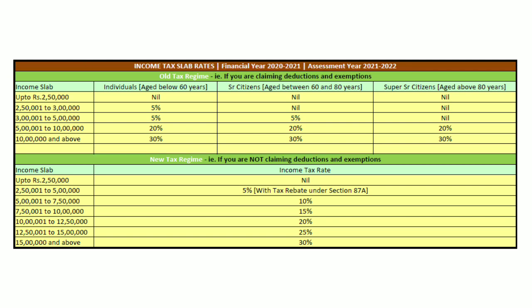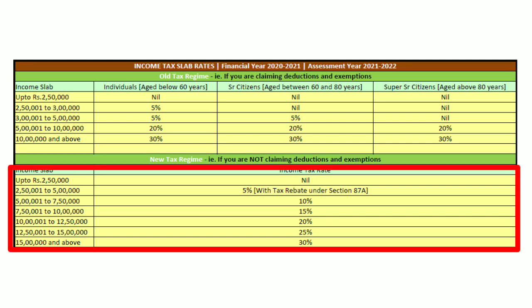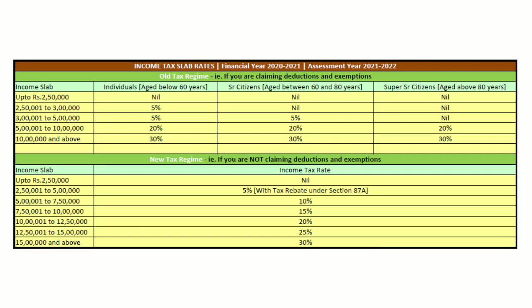Now, when it comes to the new regime, you have more benefit when it comes to the tax slab. Till 2.5 lakh rupees, it is exempted. From 2.5 to 5 lakhs, it is 5% tax. 5 to 7.5, it is 10%. 7.5 lakhs to 10 lakhs, it is 15%. 10 lakhs to 12.5, it is 20%. 12.5 to 15 lakhs, it is 25%. And above 15 lakhs, it is 30%. So you see, there is a lot of reduced tax applicable in the new tax regime.